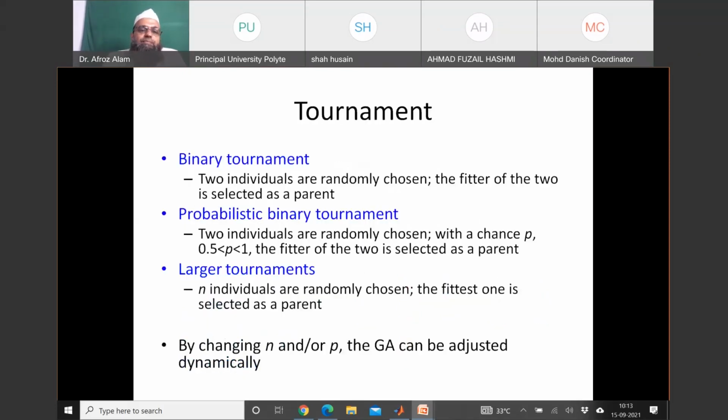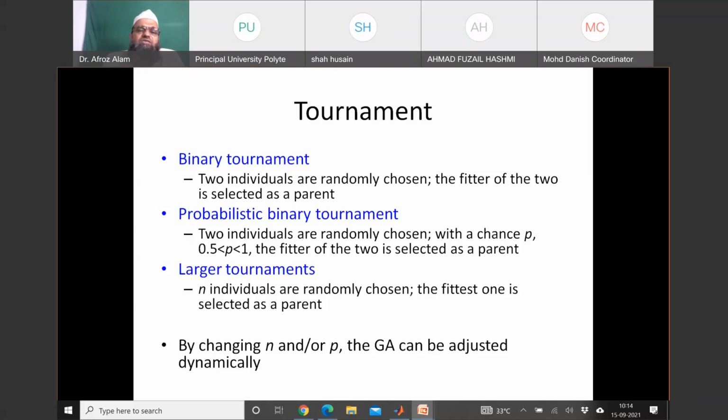Now come to the tournament, the binary tournament. Two individuals are randomly chosen and the fitter of the two is selected. Tournament means two players are playing and the fitter one is selected. This is the binary tournament. In the probabilistic binary tournament, two individuals are randomly chosen with a chance P, where P lies between 0.5 and 1, and the fitter of the two is selected as a parent.